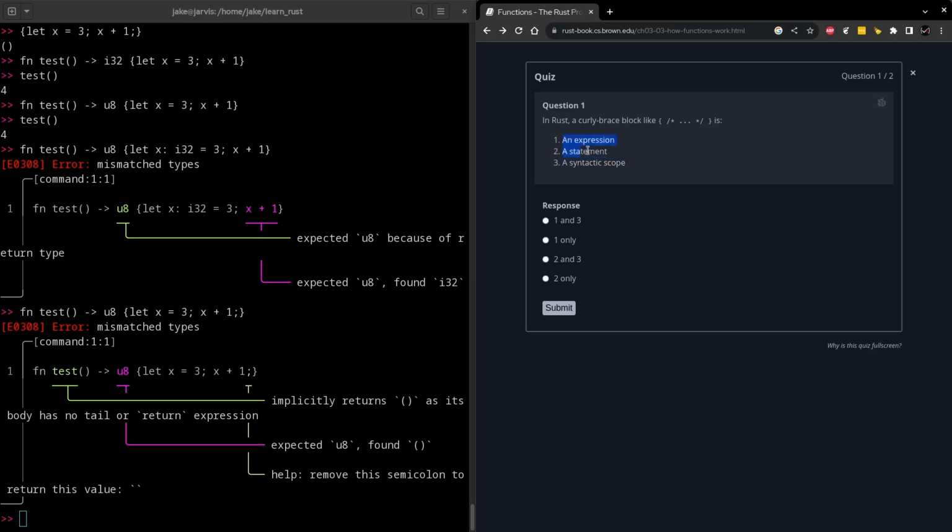And we definitely don't have an option for all 3 because I think technically if you terminate it with a semicolon, it would result in a statement, but I think it's still an expression. So I'm going to say 1 and 3 here, and we'll see if that's correct.